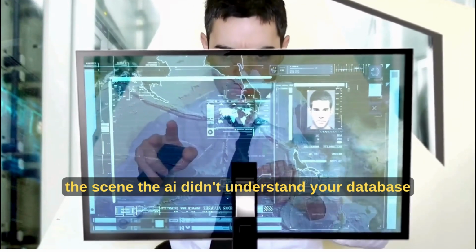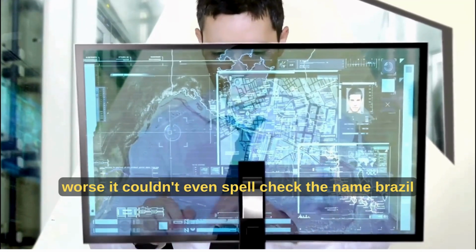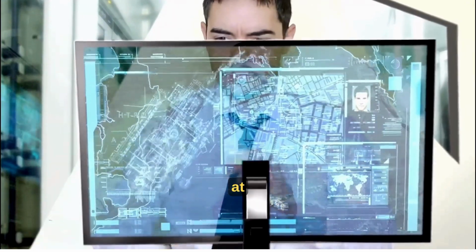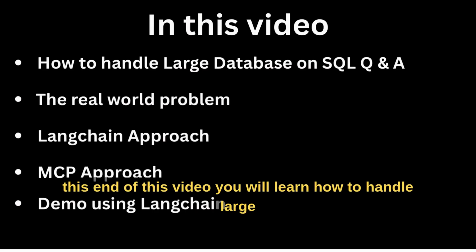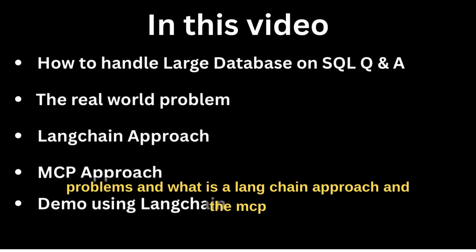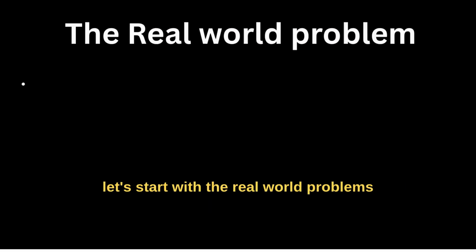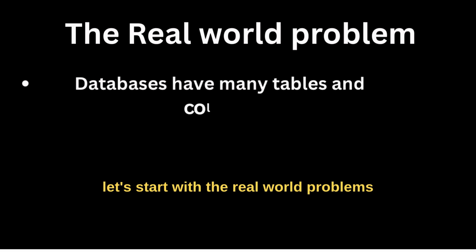Really, what happened behind the scenes? The AI didn't understand your database, it didn't know which table to look at, and worse, it couldn't even spell check the name Brazil. At the end of this video, you will learn how to handle large databases, what the real world problems are, what the LangChain approach and the MCP approach are, and a demo using LangChain. Let's start with the real world problems.